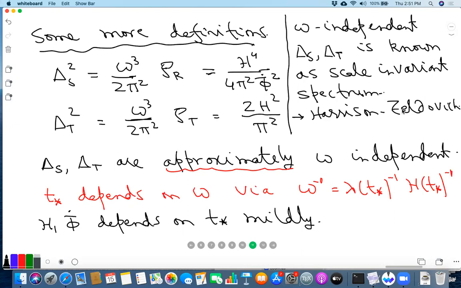So from all that data, you can try to predict what kind of perturbation must have started the structure formation. Yeah, and that requires the nearly scale invariant spectrum. If it was not scale invariant, you would have seen a different kind of structure.